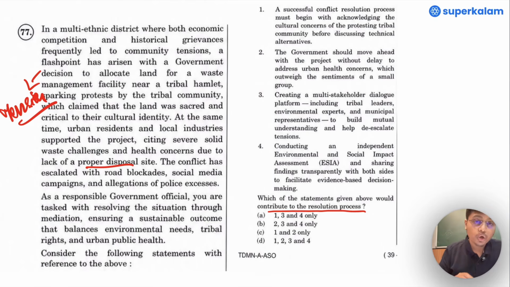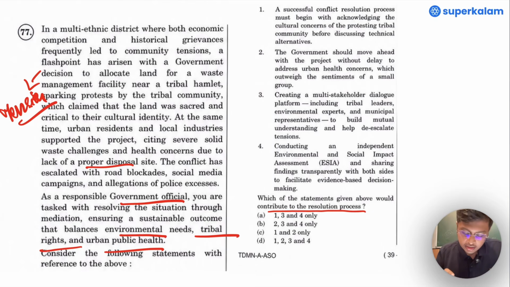As I mentioned, this is what we do in the ethics paper. The conflict has escalated with road blockades, social media campaigns, and allegations of police excesses. As a responsible government official, you are tasked with resolving the situation through mediation, ensuring a sustainable outcome that balances environmental needs, tribal rights, and urban public health. Look into the things that a government official is trying to manage. Consider the following statements with reference to the above.